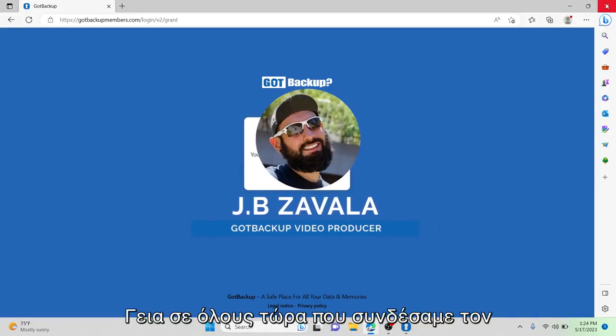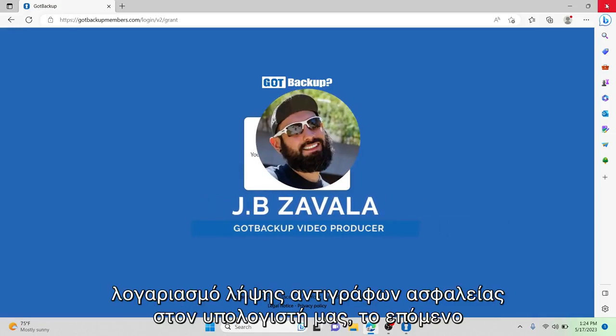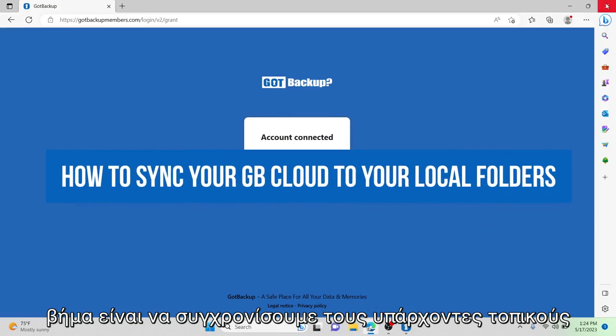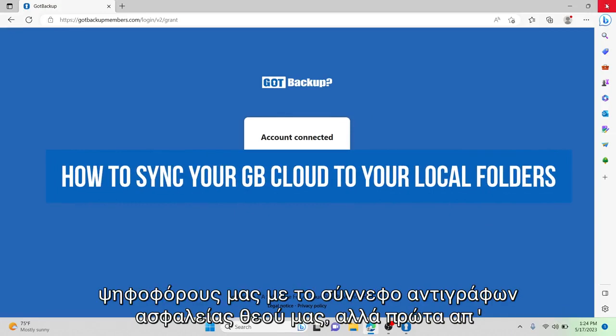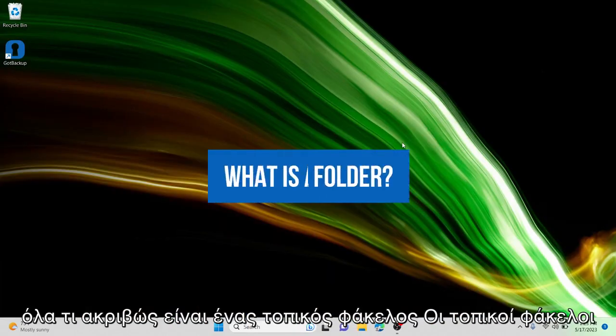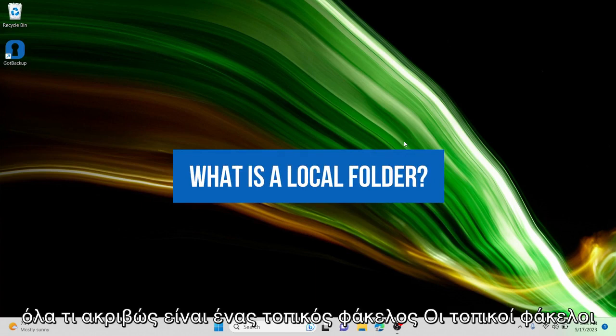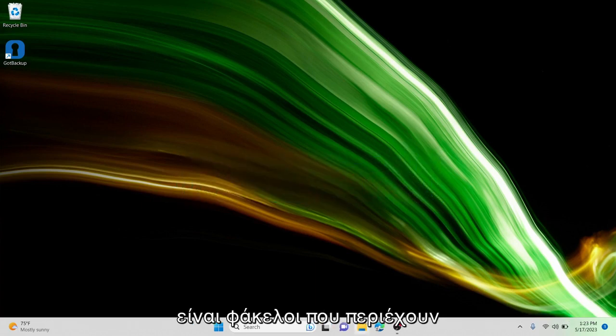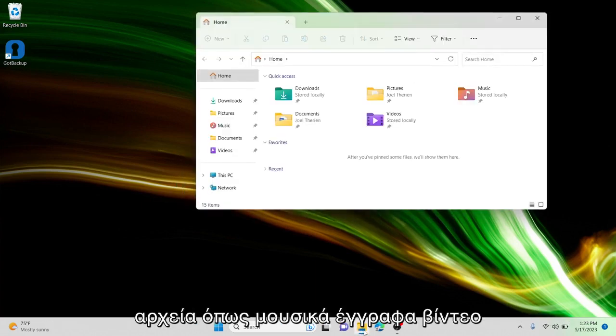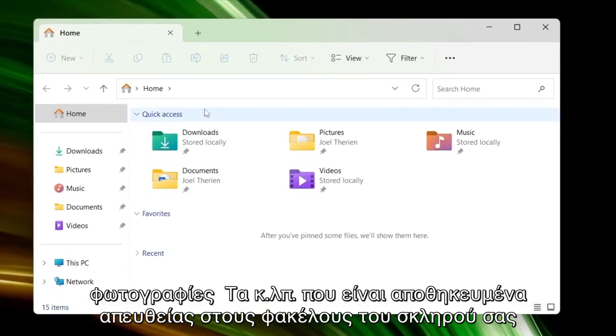Hey everybody, now that we connected our GotBackup account to our PC, the next step is to sync our existing local folders to our GotBackup cloud. But first of all, what exactly is a local folder? Local folders are folders containing files such as music, documents, videos, photos, etc. stored directly on your hard drive.